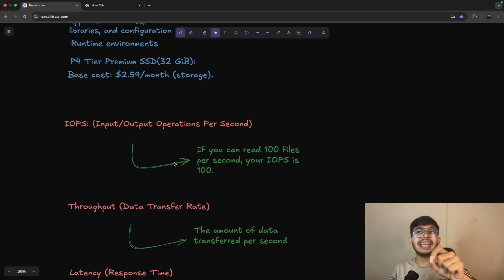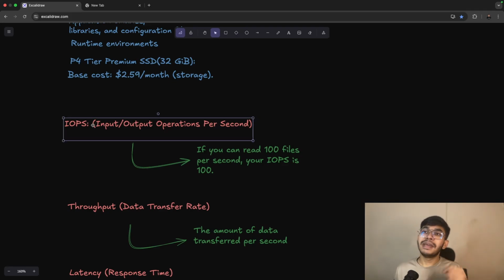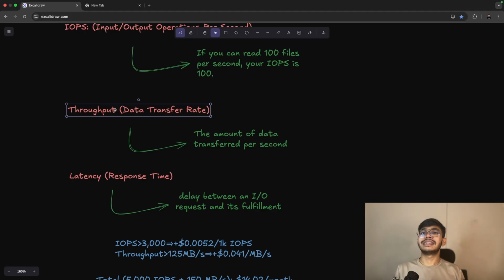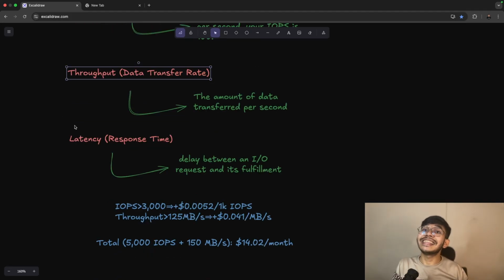So before explaining that, we have to know some concepts or keywords. What is IOPS? IOPS means input output operations per second. If users try to access 100 files on our disk in 1 second, then our IOPS is 100. Throughput is the data transfer rate, the amount of data we are trying to access. Latency is the delay between an input request and its fulfillment. So we should know about these keywords.